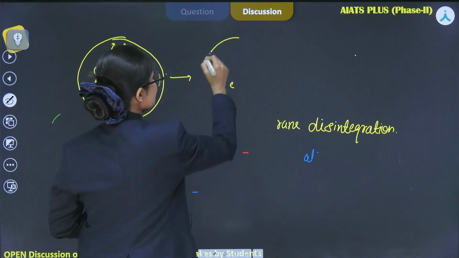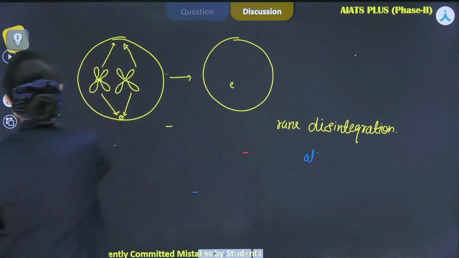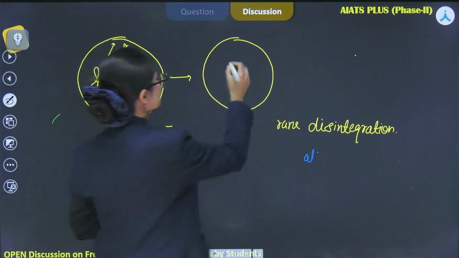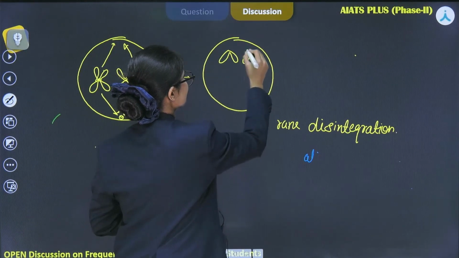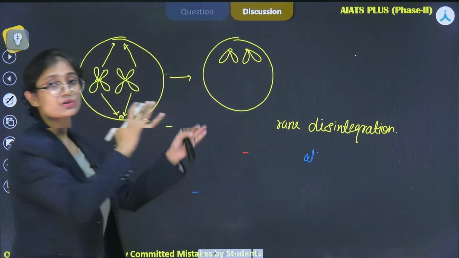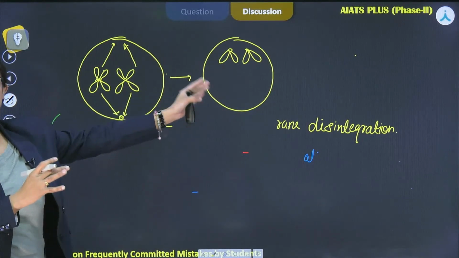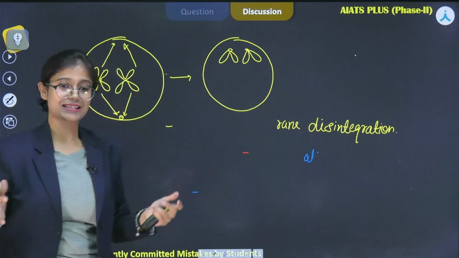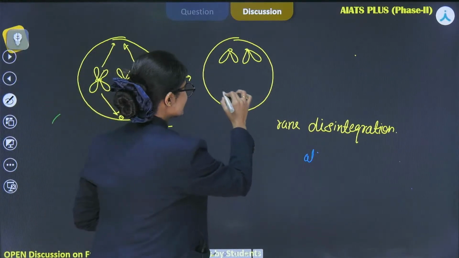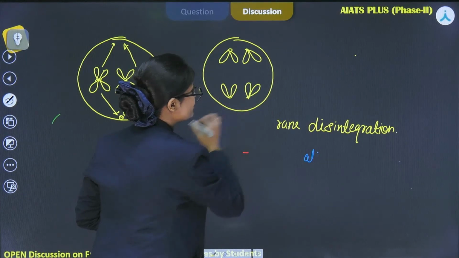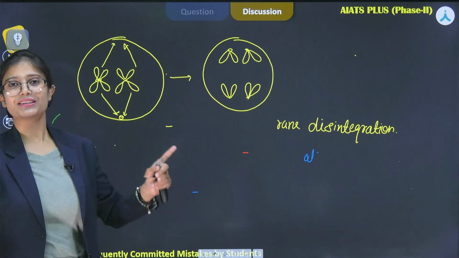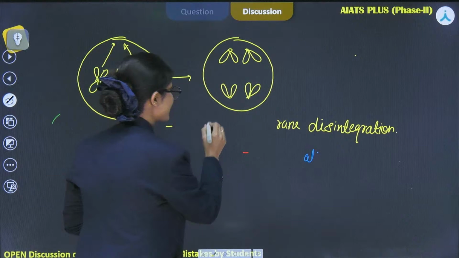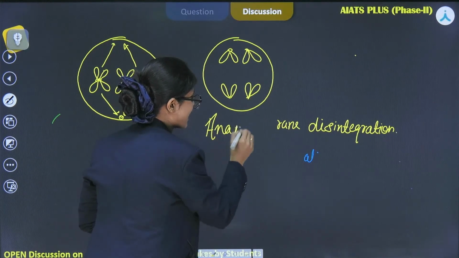So in anaphase, they will look like this. You can see that the centromere is towards the pole and the chromatids are trailing behind it. This is a very important feature for anaphase, as it has been asked in the NEET exam. So the chromatids actually separate during the third phase of the M phase, that is anaphase.